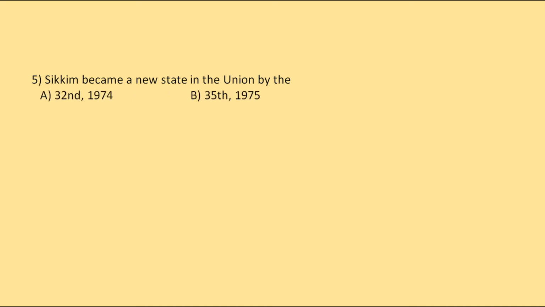Then we have, Sikkim became a new state in the union by the 32nd Amendment Act of 1974, 35th Amendment Act of 1975, 36th Amendment Act of 1975 or 37th Amendment Act of 1978. So the correct option will be C, 36th Constitutional Amendment Act of 1975.